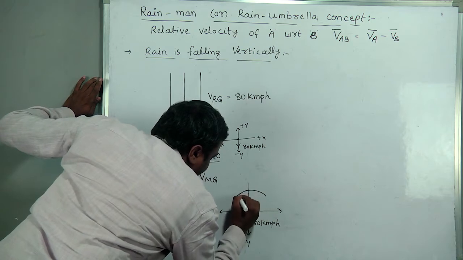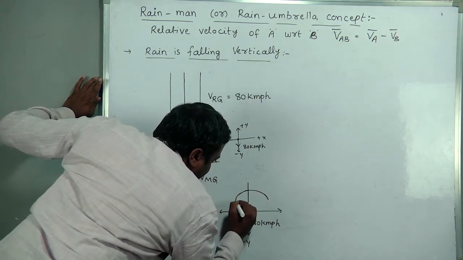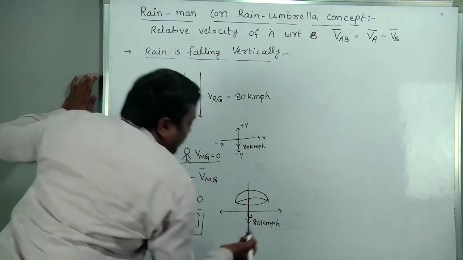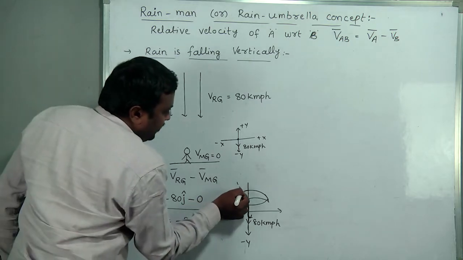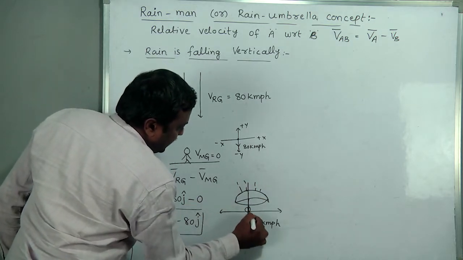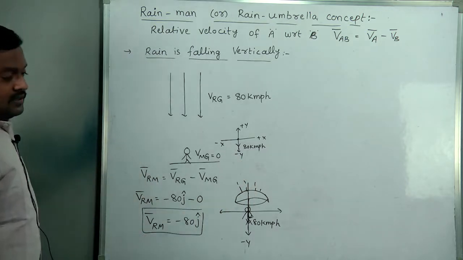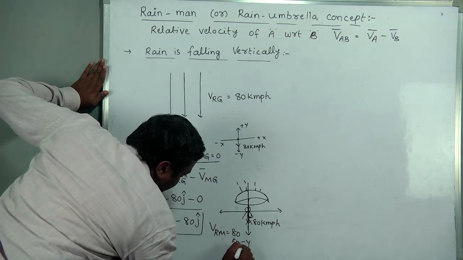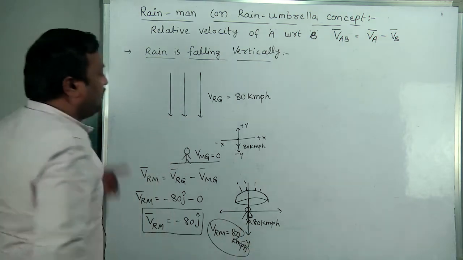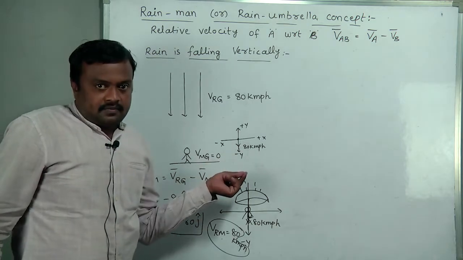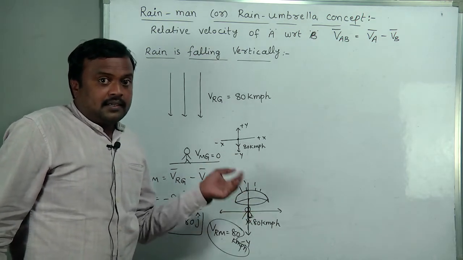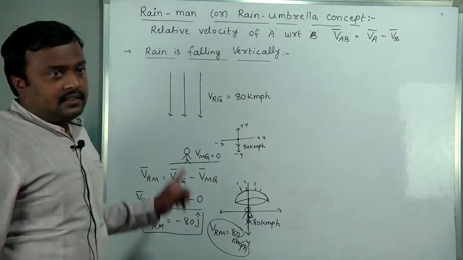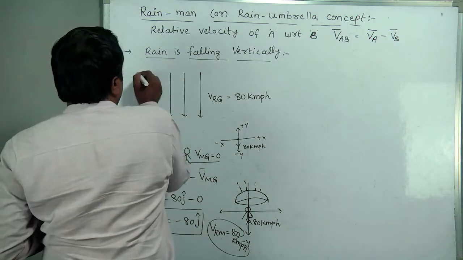Okay. Then with how much angle should the umbrella be placed? Exactly opposite to its direction, the umbrella must be placed like this. If the umbrella is placed like that, the rain will fall on this umbrella and the person will not get wet. So what is the answer for this? Magnitude is also 80 kmph. So for this situation, the umbrella must be placed along the vertical direction, along the positive y-axis, without wetting in rain. Got it? This is a simple case, rain falling vertically.